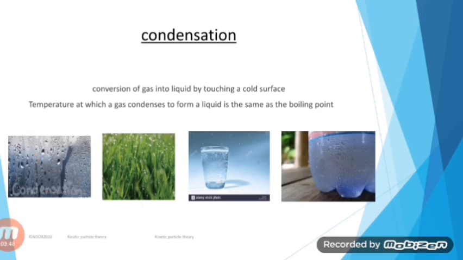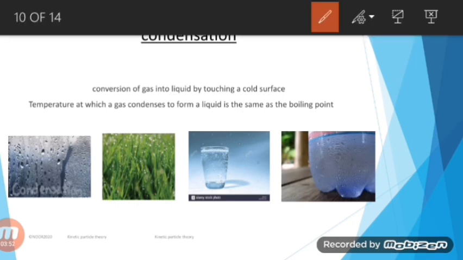Condensation is basically conversion of gas into liquid by touching a cold surface. Always remember, when gas particles touch a cold surface, they will turn into liquids, or they will liquefy. Why do they liquefy? Because they will transfer their heat to that colder surface. So the temperature at which a gas condenses to form a liquid is the same as its boiling point. Always remember that. When water vapors touch a cold surface, condensation occurs.